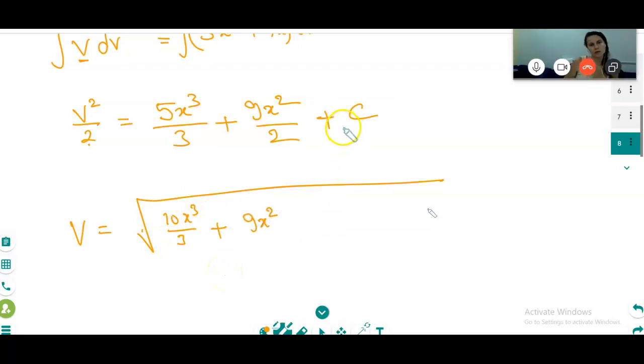I will write some C1, because a constant multiplied by another constant will give another constant. Okay, so this is the formula. Is it clear? Any doubt up to here? No, I understand now.